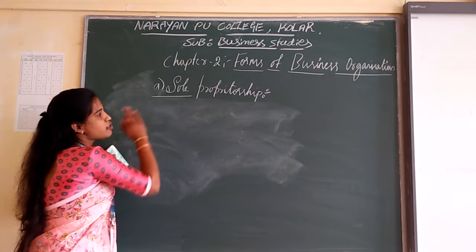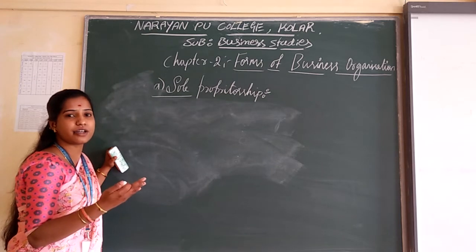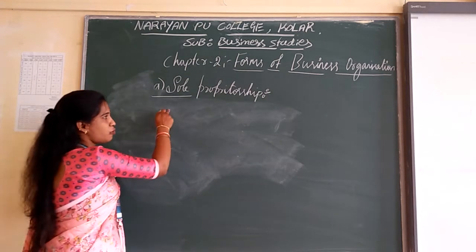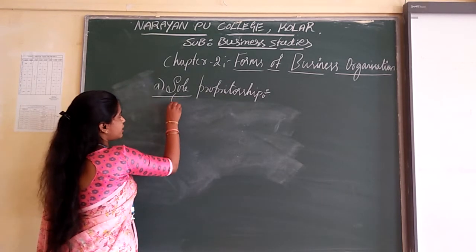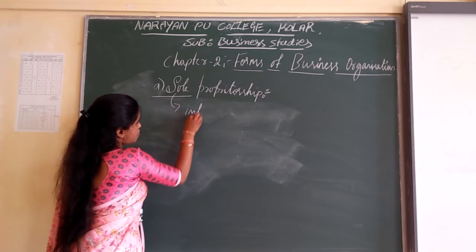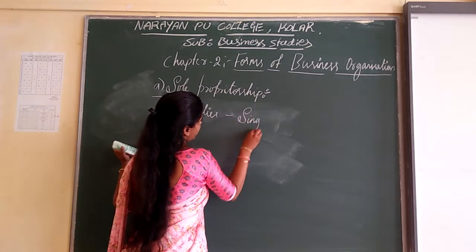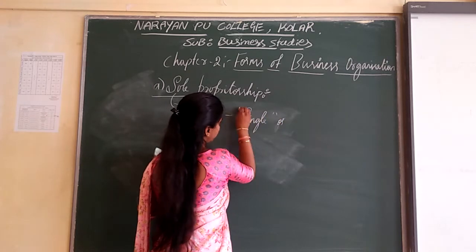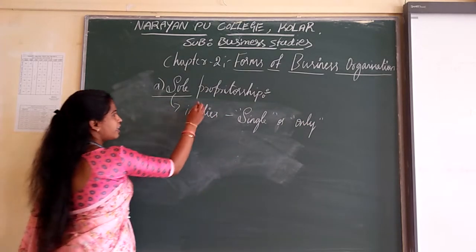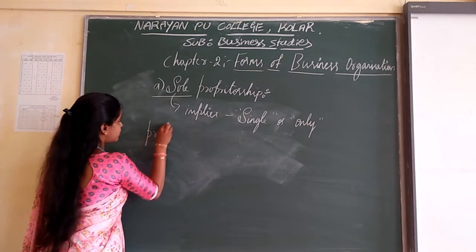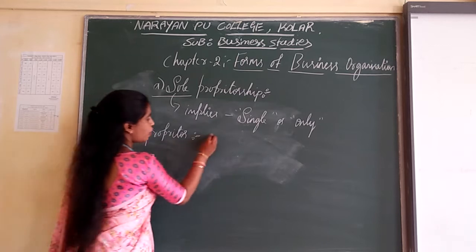Small business organizations start their business as sole proprietorships. Here, sole means single or only, and the word proprietor indicates owner.